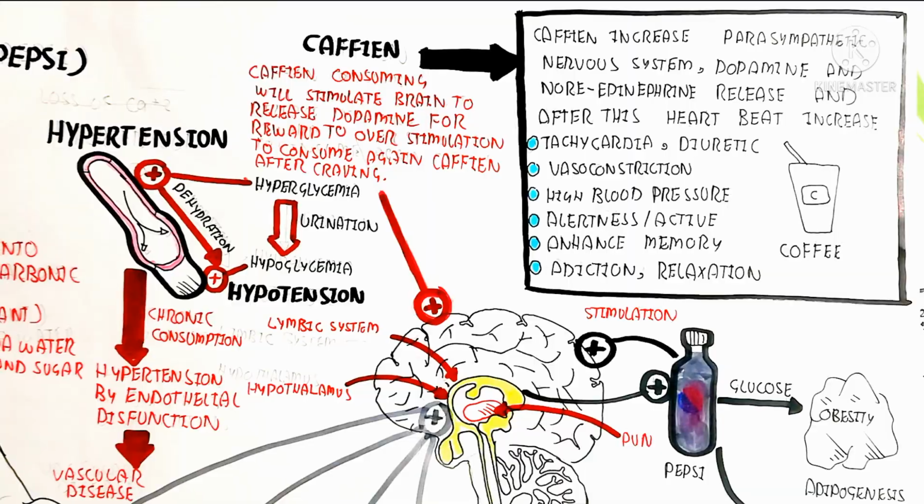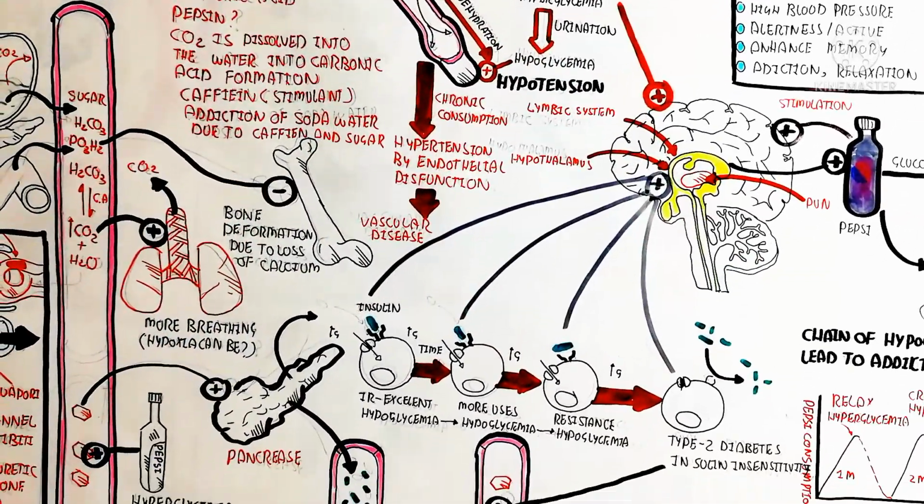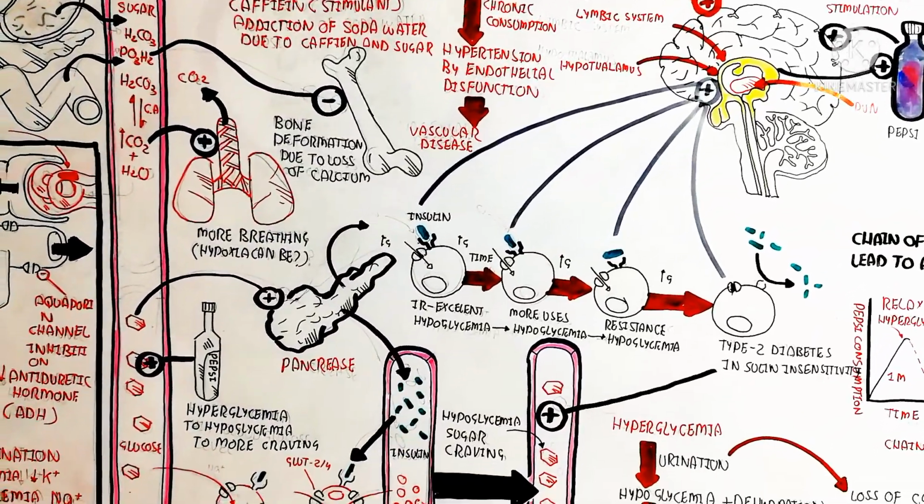So in this way, the chain process of soda water will damage our body with insulin insensitivity and will lead to type 2 diabetes mellitus.